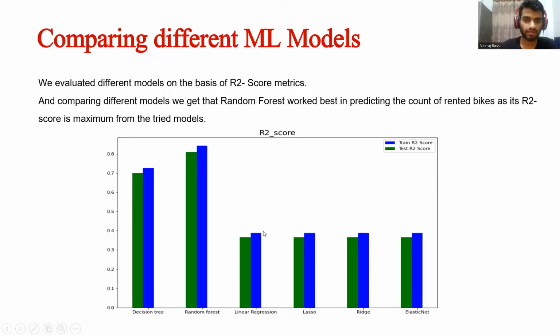Since we have scaled the data in linear regression, lasso, ridge, and elastic net, but not in decision tree and random forest, using MSE is not a good method, as it depends on the scale of the data. So we are using R2 score to compare different models, and we see that R2 score is higher for the random forest for both testing and training data sets, followed by decision tree, and then linear regression, lasso, ridge, and elastic net.